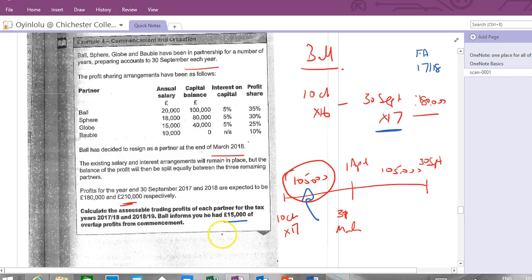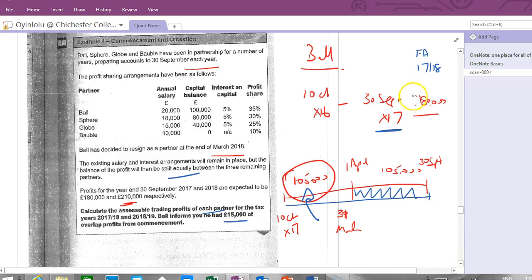So what we just need to do is move very carefully. Typically it's here we would slip up in terms of the salaries, making sure you're taking only half of it for Ball, and looking at the profit arrangements of the rest, because it says they'll be split equally between the three remaining. Although we're not really interested in what happens here, we're trying to focus on Ball. I think the question says calculate the profits for each partner, but I'm not going to do it for every partner. I want to focus on Ball.